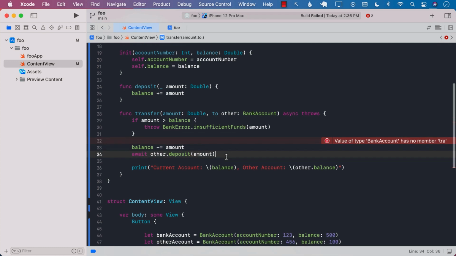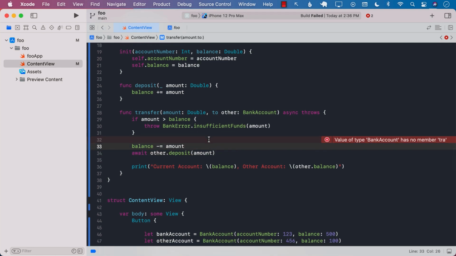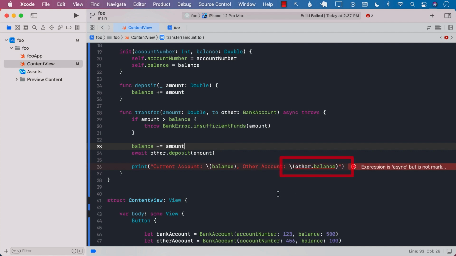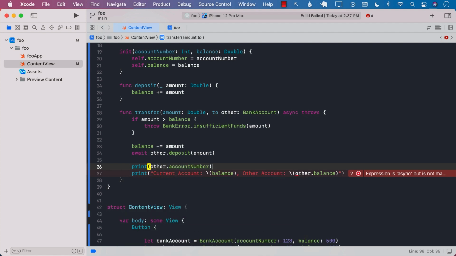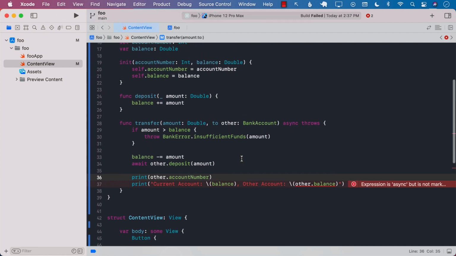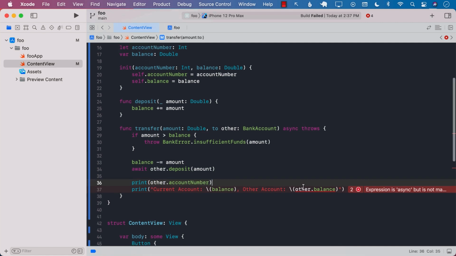Okay, so now we got that working. Let's go ahead and build it. Now we have a problem over here. It's saying that there's something wrong with other.balance. So whenever we're trying to print the balance, there is a problem. Well, that's kind of weird, because if I go ahead and say other.accountNumber, is it going to complain the same way? Well, it doesn't. So if I'm printing out the account number, it doesn't really complain. But if I try to print out the balance, then it starts complaining.